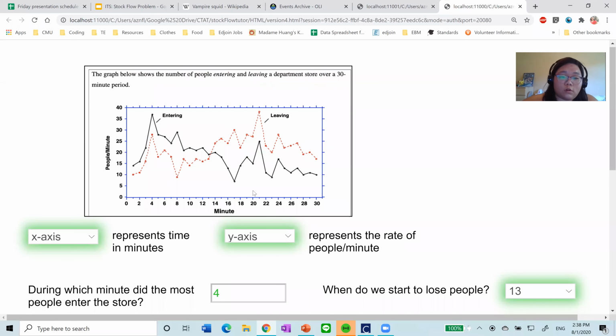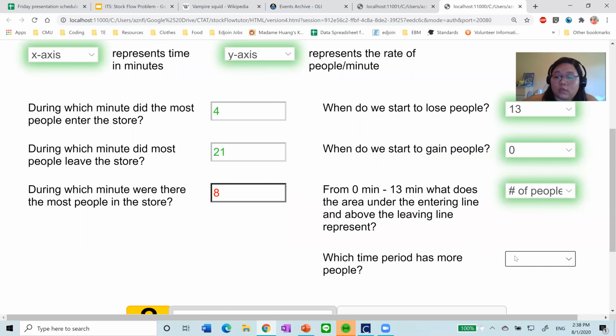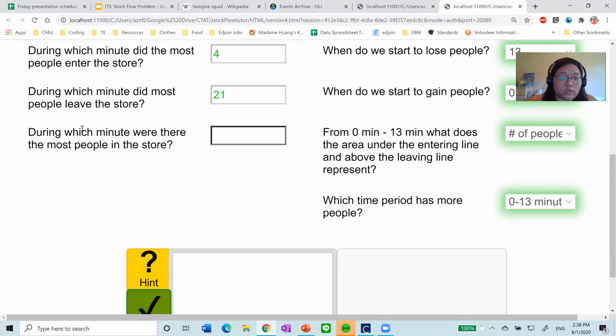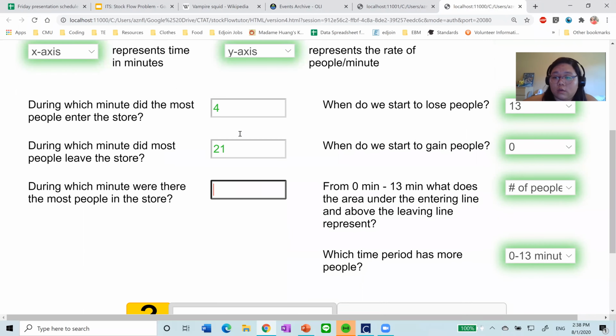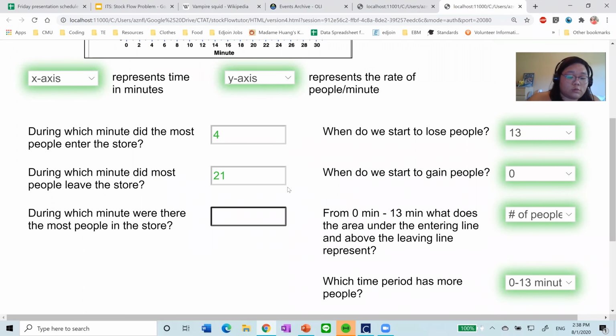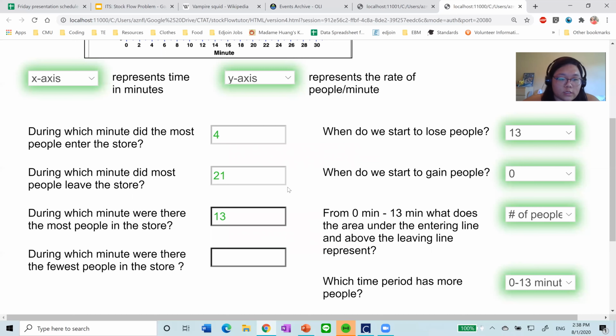So it's either before or after 13. I think, so if the area between the two curves is the number of people, the number of people coming in would be here and the number of people leaving here. So it definitely has to be the one with the people coming in. So it definitely has to be 0 to 13. Great. So now I guess I have to do this one again. I see 13 twice, so I think it's going to be 13. Great.